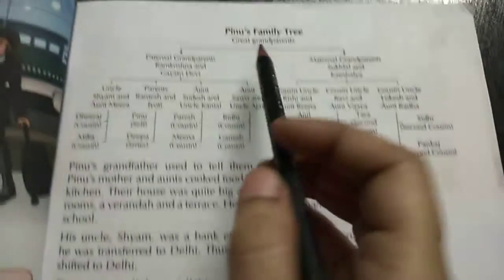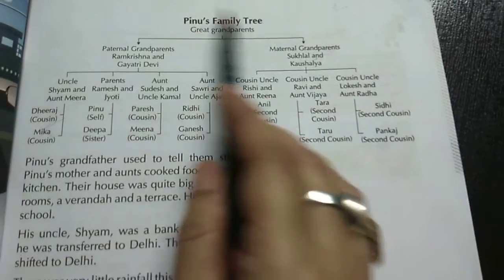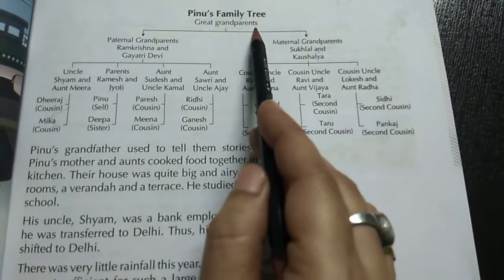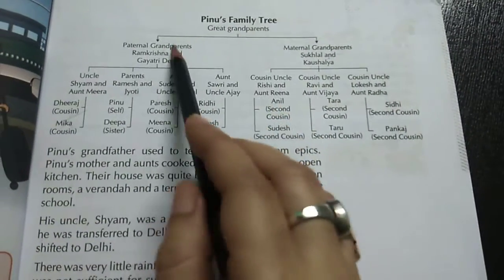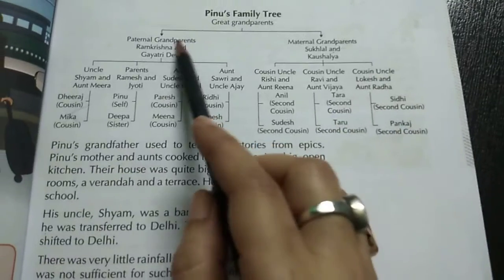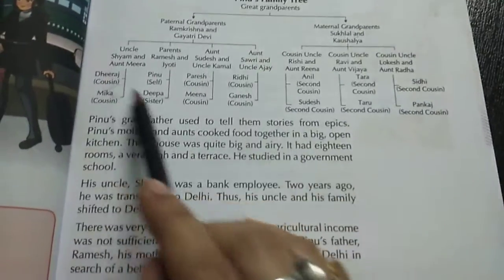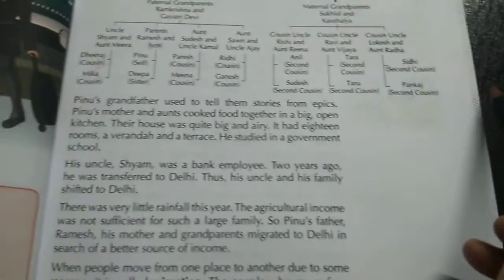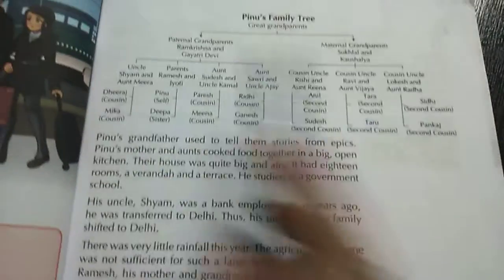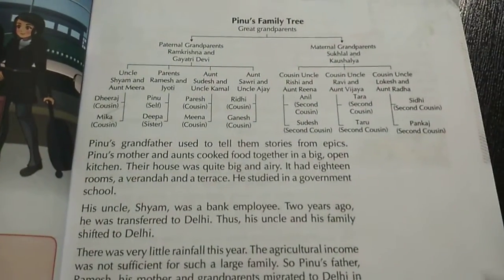Now, this is Pinu's family tree. This shows Pinu's great grandparents, means father's father, on the paternal and maternal side. So many members are there. So this is Pinu's family tree, a big family with all the members.